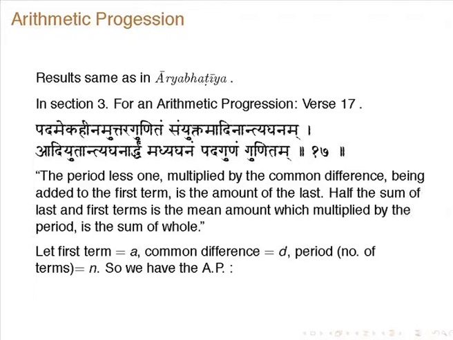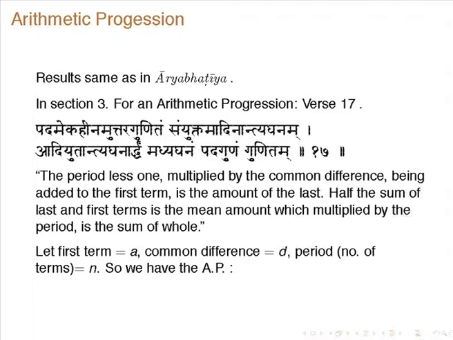Okay. Now he goes to the arithmetic progression. In the arithmetic progression, essentially the result is the same as in Aryabhatiya. The sum of the arithmetic progression is given as: Padameka Hina Muttara Gunitam Samyukta Madinantya Ghanam Adiyutantya Ghanardham Madhya Ghanam Padagunam Gunitam. The period less 1 multiplied by the common difference being added to the first term is the amount of the last. Half the sum of the last and first terms is the mean amount, which multiplied by the period is the sum of the whole.